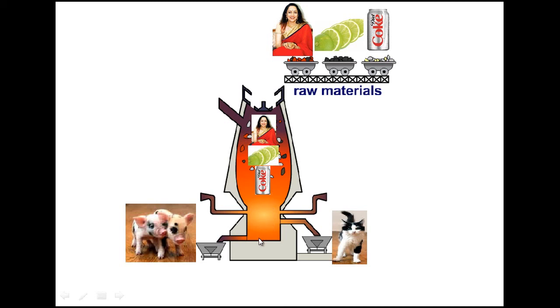Now finally, you are collecting molten iron at the bottom of the furnace. So that iron is called pig iron. Therefore, you can see pigs collecting the iron. So that will remind you the molten iron collected here is called pig iron. And above the molten iron, calcium silicate is collected. Who is collecting the calcium silicate? A silly cat is collecting the calcium silicate. Silly cat, silicate. So it's easy for you to remember.